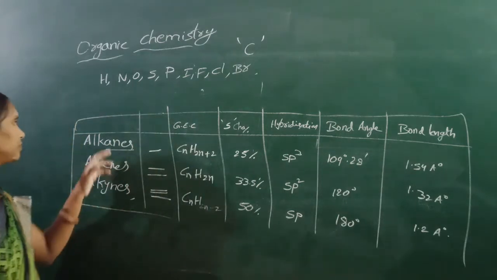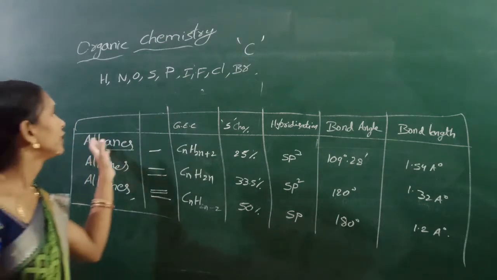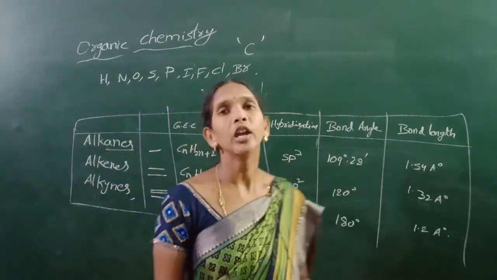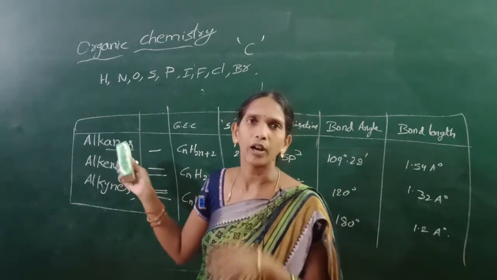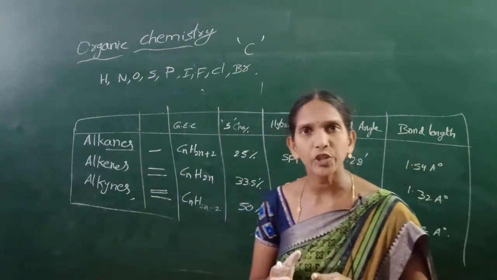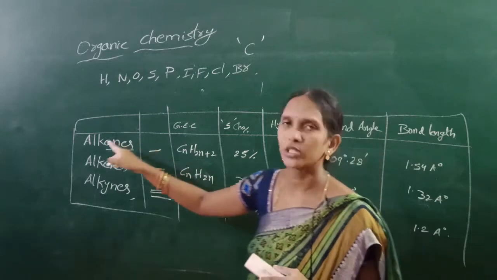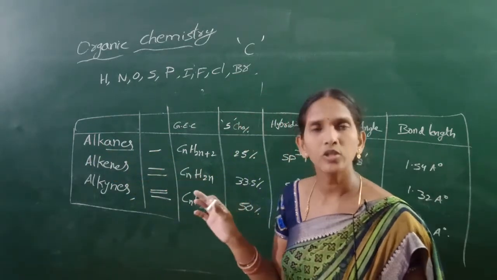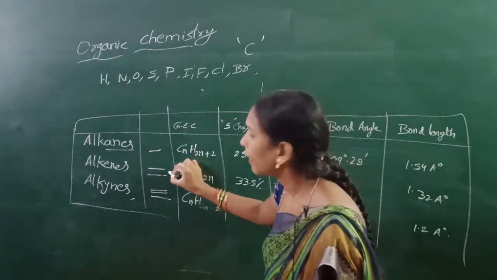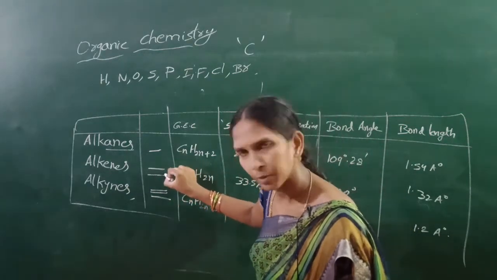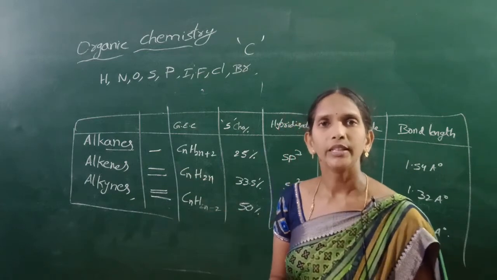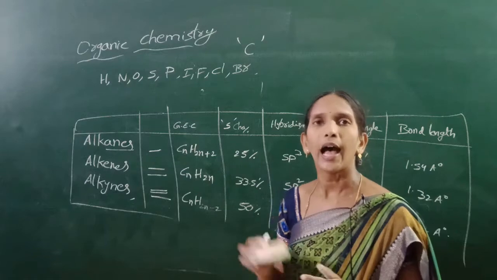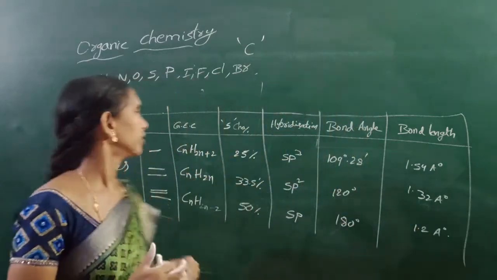Next, the organic compounds which contain only single bonds are called saturated compounds. The compounds which contain multiple bonds, that means either double bond or triple bond, are called unsaturated compounds.